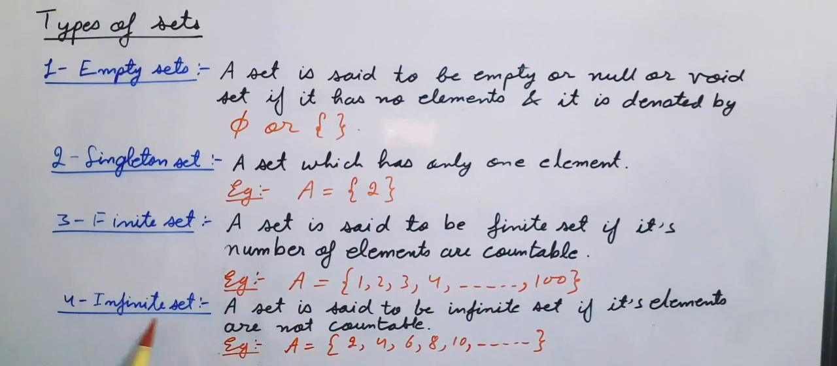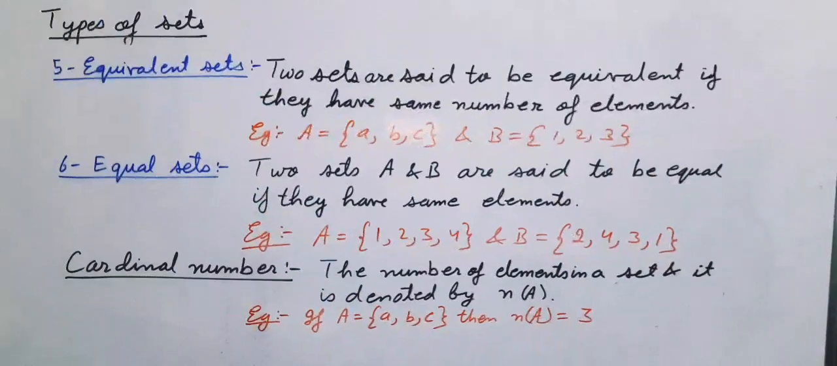Fourth one is infinite set. A set is said to be infinite set if its elements are not countable. For example, A is equal to 2, 4, 6, 8, 10 and so on. Means this is a set of all even numbers.